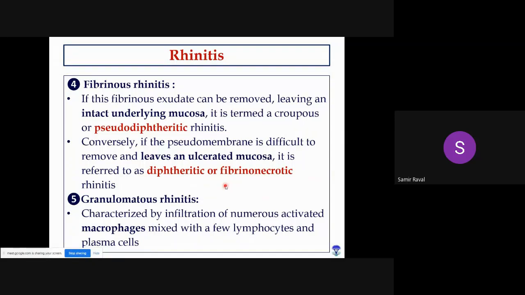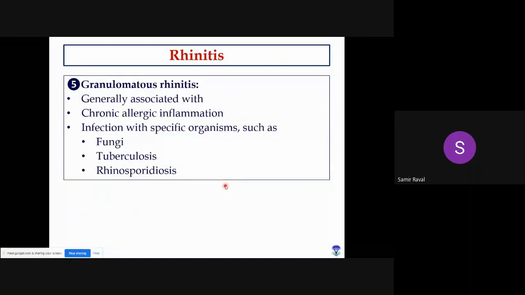Okay. Then granulomatous rhinitis. The name itself indicates when you will use the word granulomatous rhinitis: when there is infiltration of macrophages, right? So whenever there is infiltration of macrophages, in that case we can use the word granulomatous rhinitis. Granulomatous rhinitis is quite common in chronic allergic inflammation as well as some typical infections like fungi, tuberculosis, and rhinosporidiosis. Right. Rhinosporidiosis is actually quite common in humans as well as in animals.